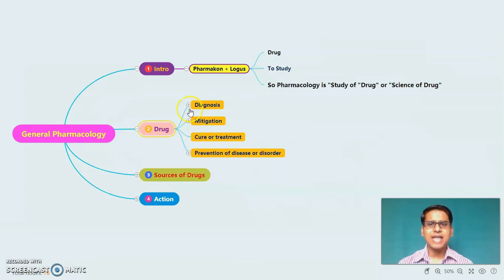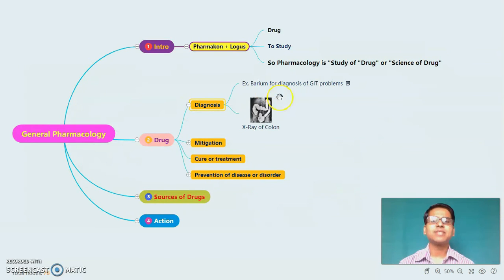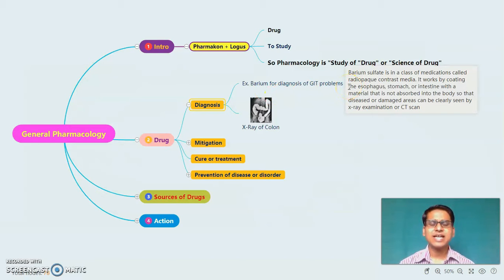First of all, diagnosis. Let's take an example which is called barium sulfate. In Pharmaceutical Chemistry 2, we have studied that barium sulfate is a class or category under a medication called radio-opaque contrast media. It works by coating the esophagus, stomach or intestine with a material that is not absorbed into the body so that any disease or damaged area or disorder can be clearly seen with the help of X-ray or by CT scan.